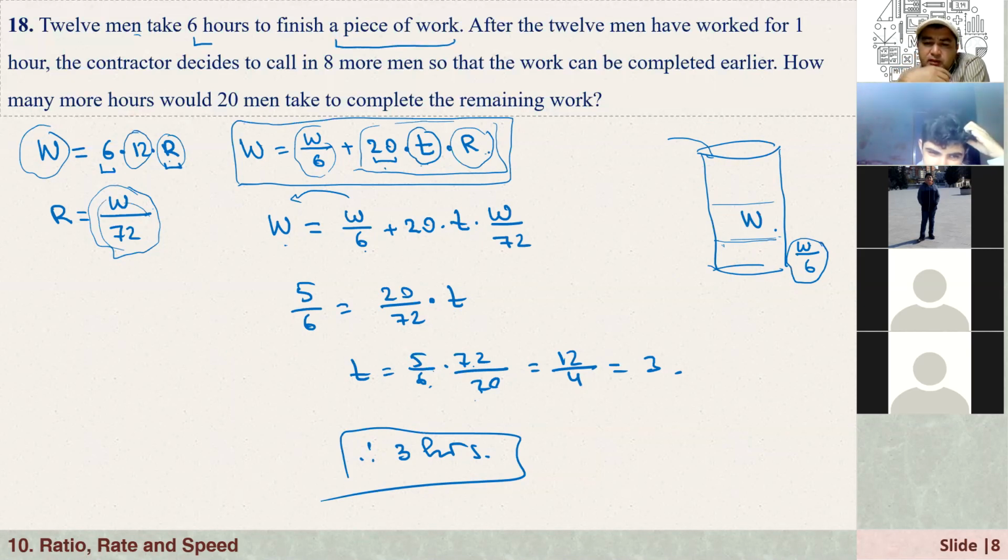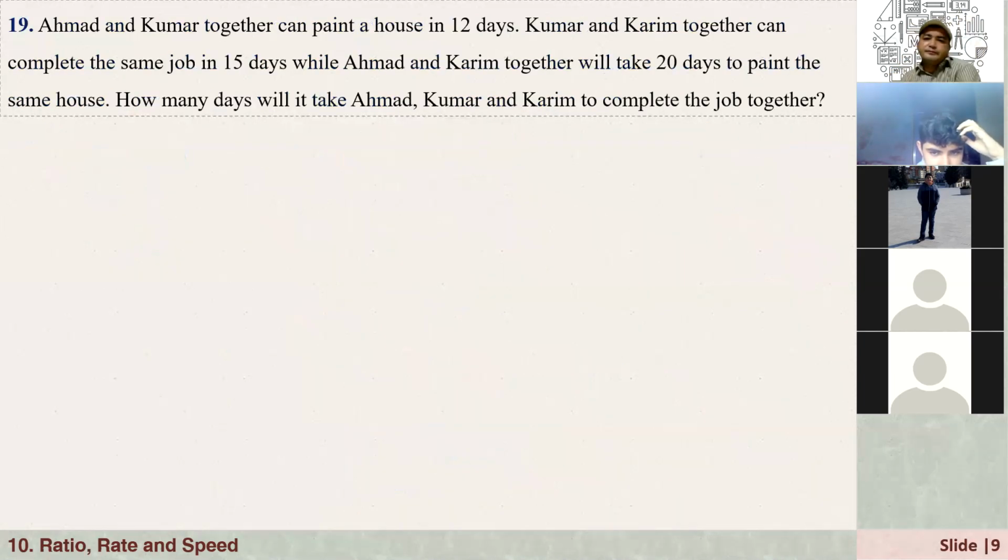But this is not so complicated a question. It's about just work, okay? 12 people are working, and every person has a certain rate. And usually in this kind of questions, people work at the same rate, and that's it. Okay. All right, that's the last question, and we will see.